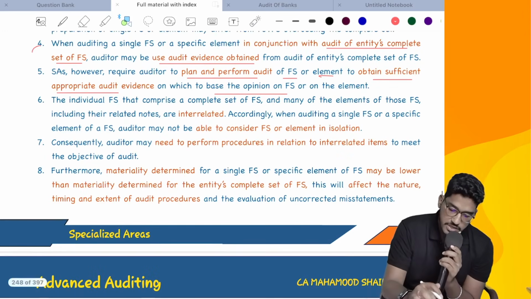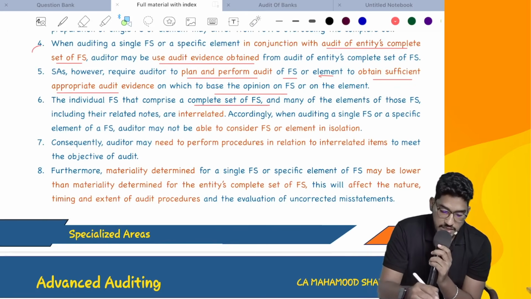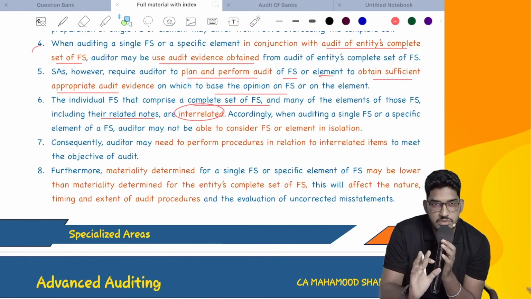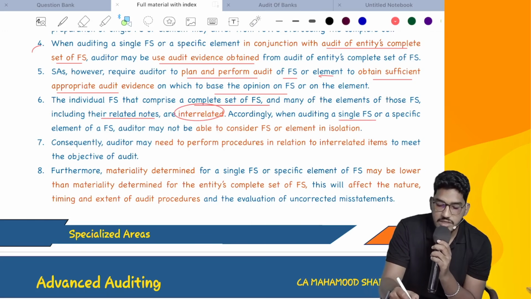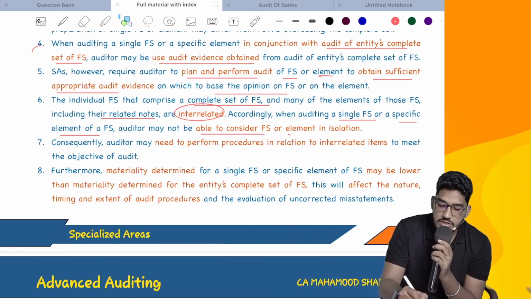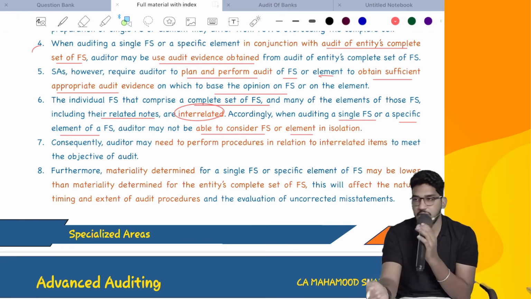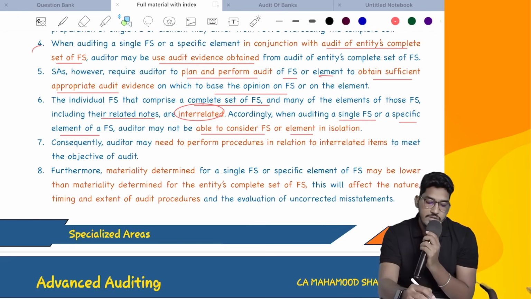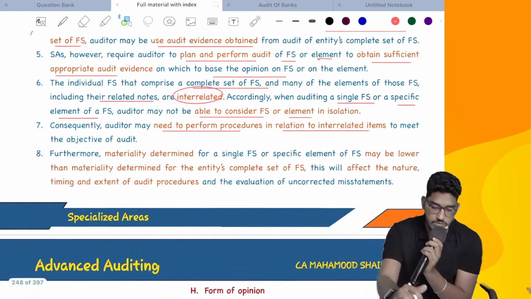Next, the individual financial statements that comprise the complete set of financial statements, and many of the elements of those financial statements, including their related notes, are interrelated. As we all are aware, all the items of the financial statements are closely interrelated with each other. Accordingly, when conducting an audit of a single financial statement or specific element, the auditor may not be able to consider it in isolation. You can't treat it as a standalone item. Sometimes you might be required to look into related items also. Consequently, the auditor may need to perform procedures in relation to those interrelated items also.